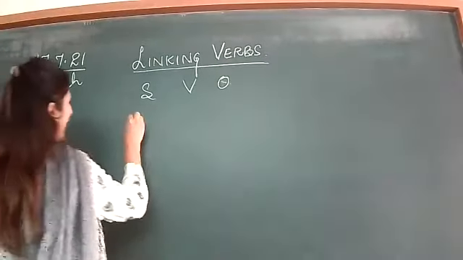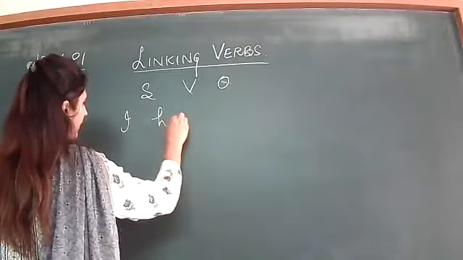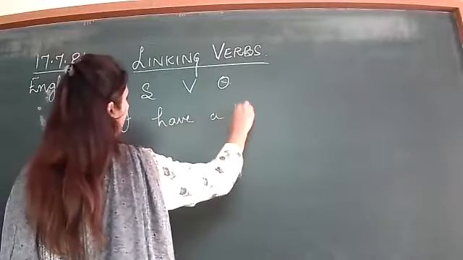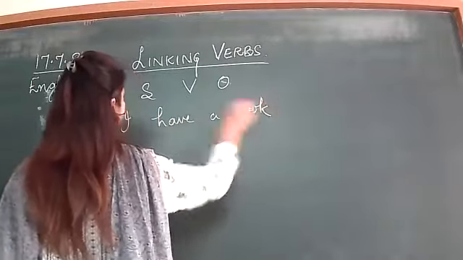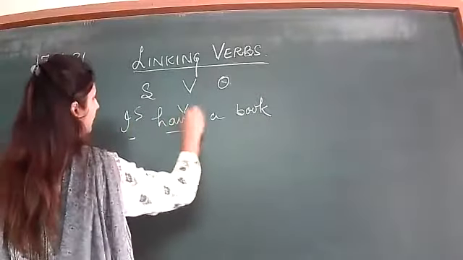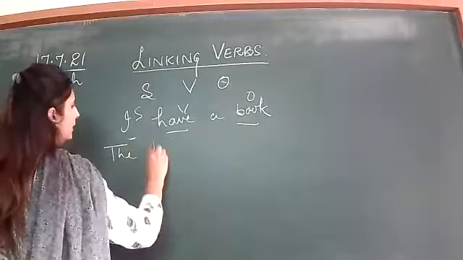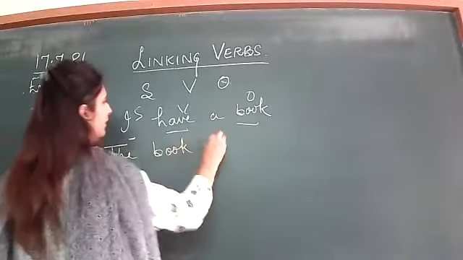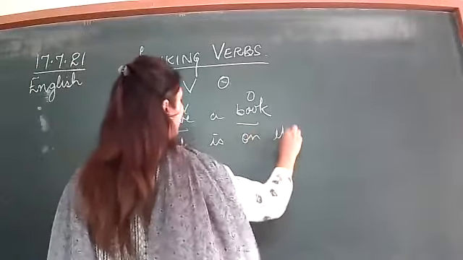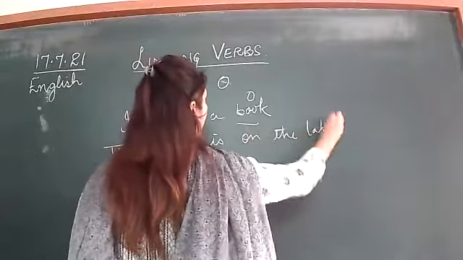Okay? So, when I have spoken, I have a book: subject, verb, object. Or the book is on the table.